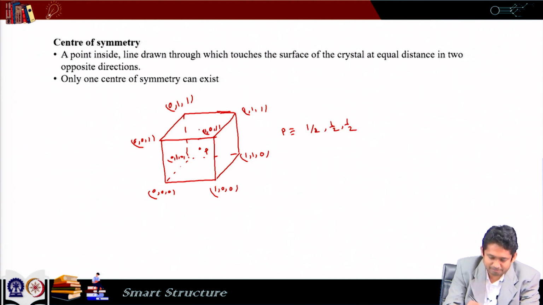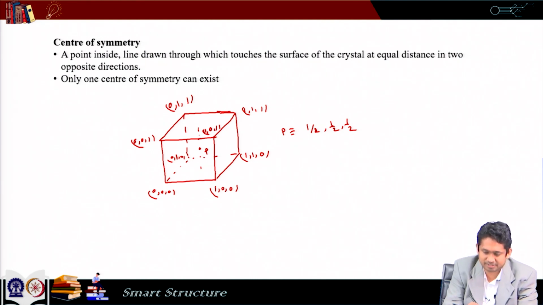So, if I draw a vertical line through P, it touches the top surface here and it touches the bottom surface here. Now, the distance of this point from P is same as distance of this point from P. Similarly, if I draw a horizontal line, it touches the right face here and it touches the left face here, and again the distance of this point from P and this point from P is same.